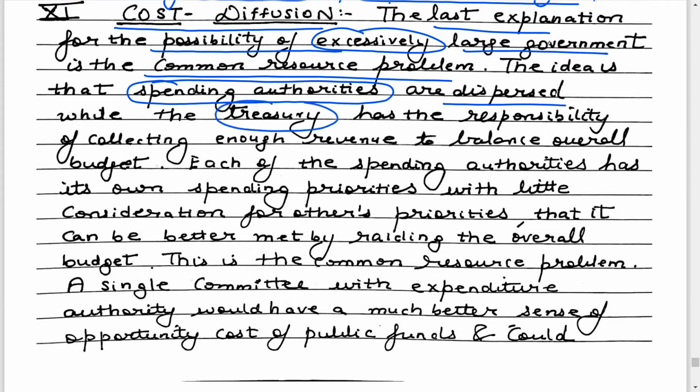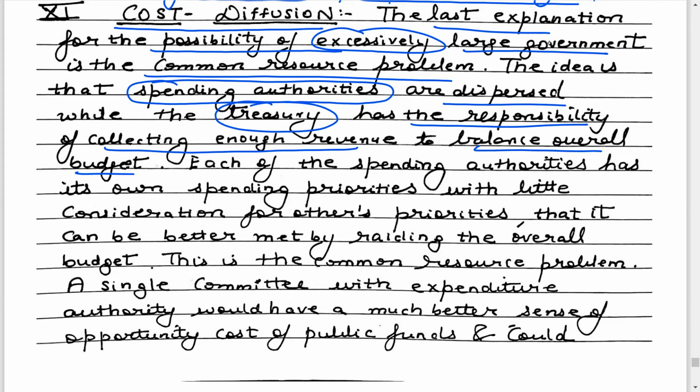However, there is only one treasury, which has the responsibility of collecting enough revenue to balance the overall budget. The center is going to collect the revenue, and this revenue will then be dispersed to various departments. Now you have many spending authorities, but only one treasury responsible for collecting the revenue.